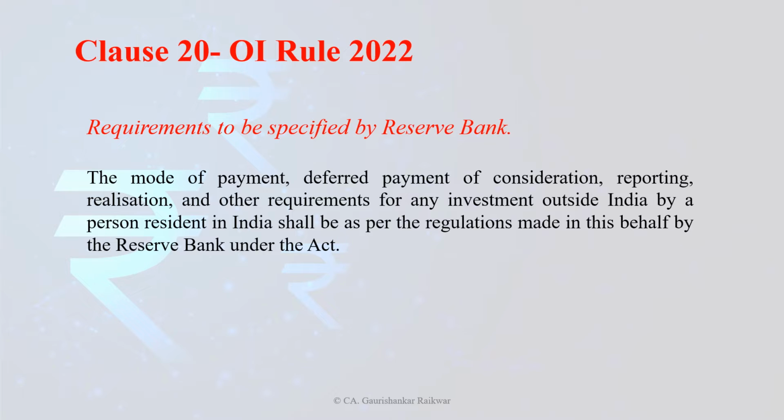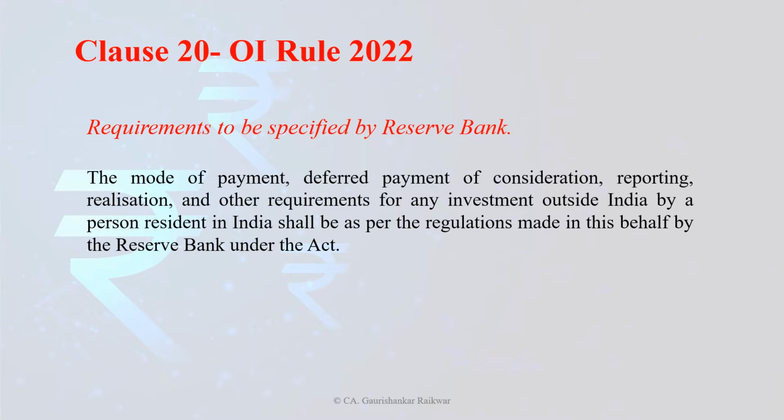So let's talk first about clause 22 of the OI Rules 2022. The OI Rules 2022 have been framed by the central government, and under this clause, the central government has given the power to the Reserve Bank of India, or you can say a direction, with respect to the mode of payment, deferred payment of consideration, reporting, realization, and other requirements for any investment outside India by a person resident in India, which shall be as per the regulation made in this behalf by the Reserve Bank of India.